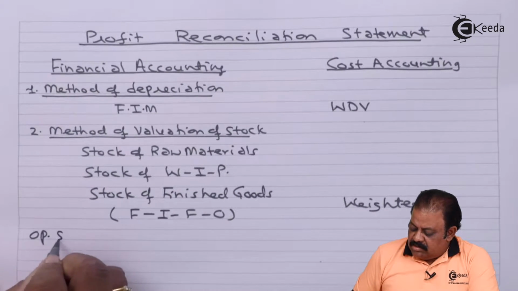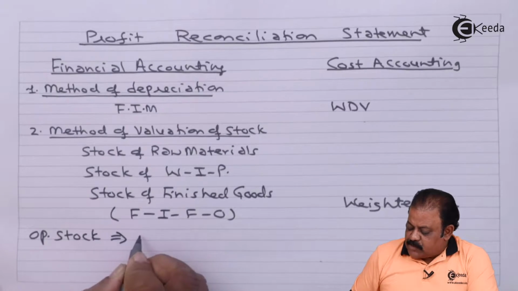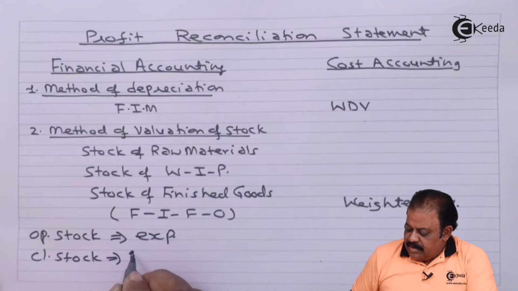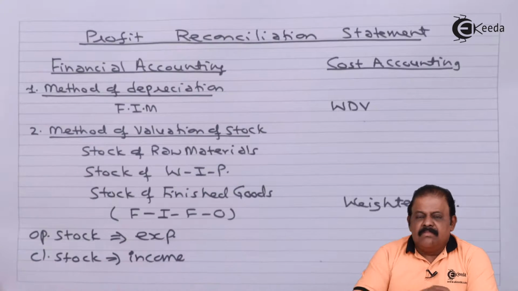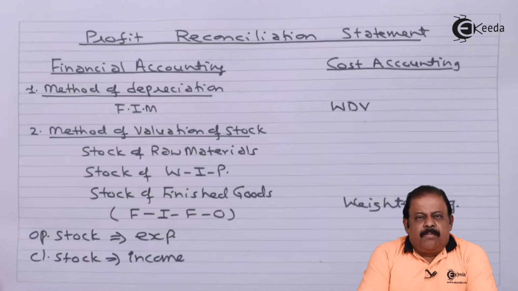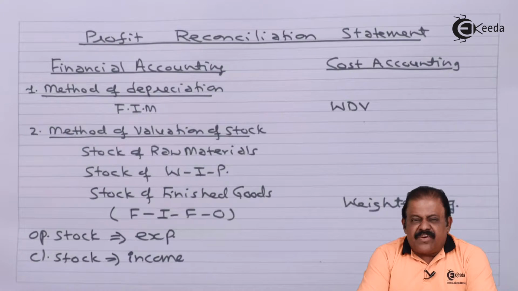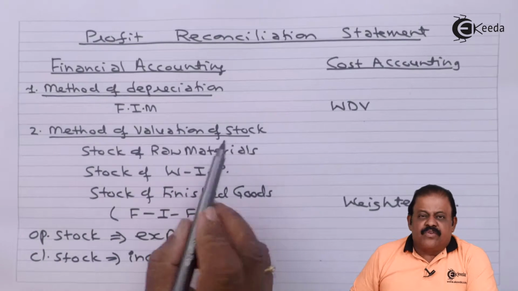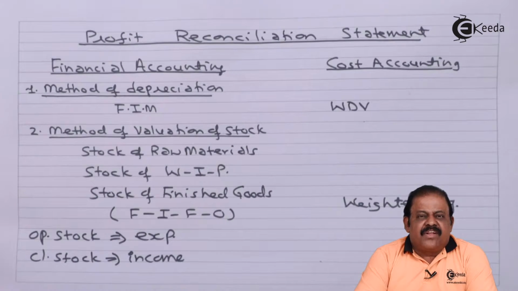Opening stock has the effect of expense, closing stock has the effect of income. Due to the difference in opening stock, there will be a difference in expense in both books of accounts. Due to the difference in closing stock, there will be a different effect of income in both books of accounts. So different methods of valuation of stock result in a difference in profit as per financial book and cost book.